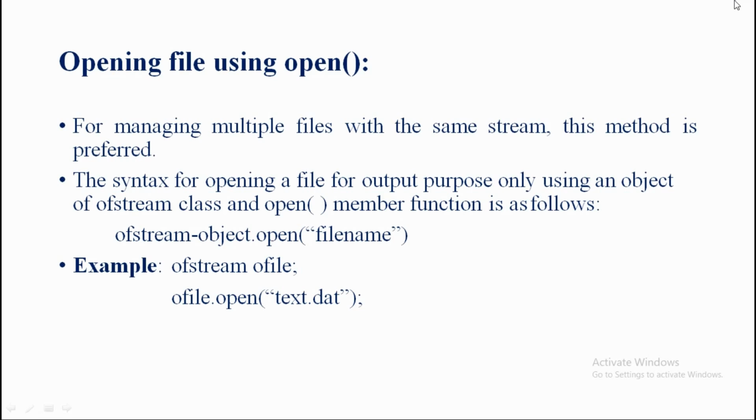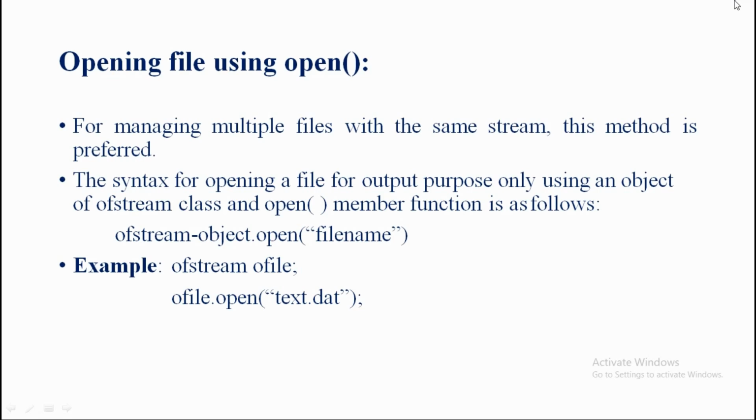So first thing I am going to start the sentence, that is for managing multiple files with the same string, this method is preferred or used. We know the meaning about this one. Now the next thing I am going to tell, the syntax for opening a file for output purpose only. If you want, you just select for the output purposes or for the input purposes as well as for the input and output. But here first of all I want to tell the first thing about our output purpose.